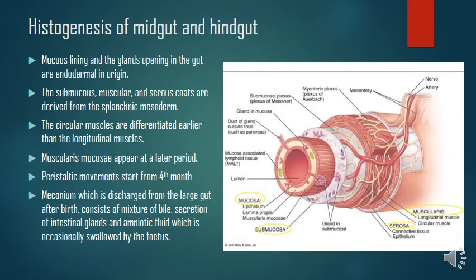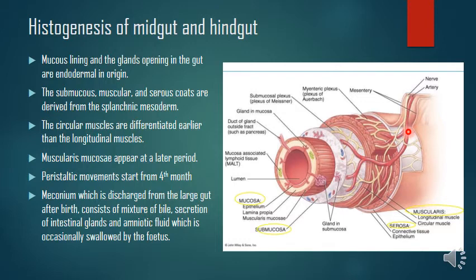Coming to the histogenesis of the midgut and hindgut, the mucus lining and the glands opening in the gut are endodermal in origin. Now this is the mucosa, okay. This is the submucosa. This portion is the mucosa. So the mucus lining and the glands present here, the lymphoid tissue and the ducts of the glands, they are all endodermal in origin. Then this is the submucosa, this is the muscular, and this is the serous coats.